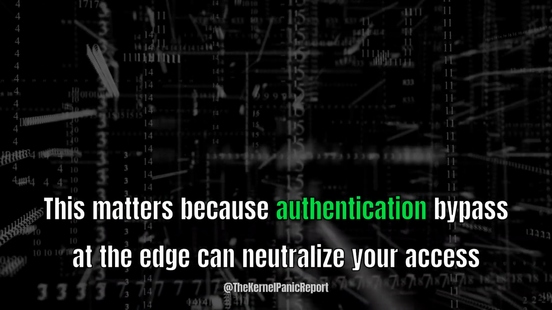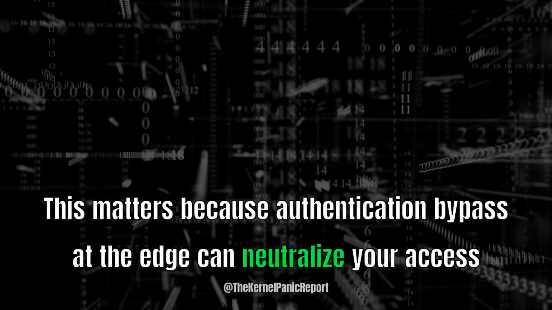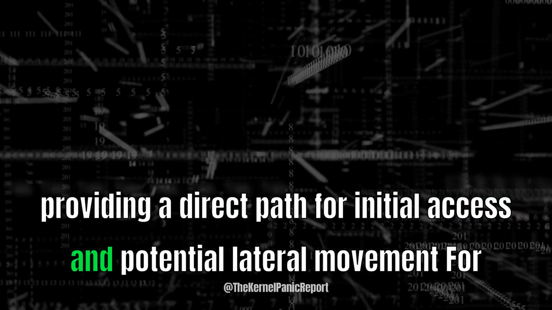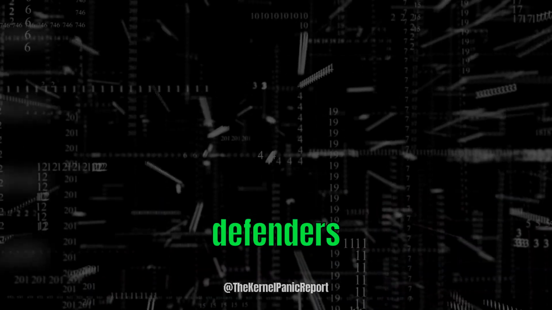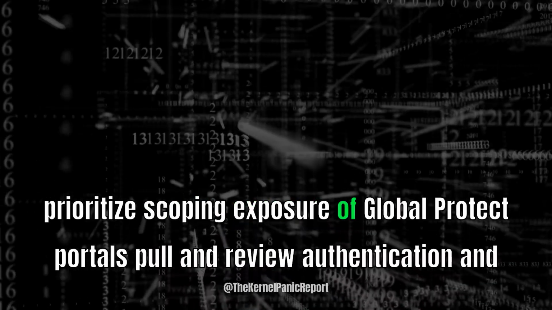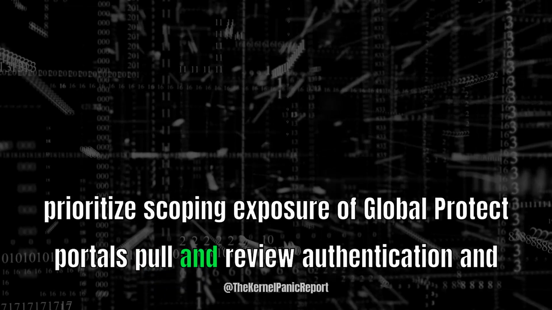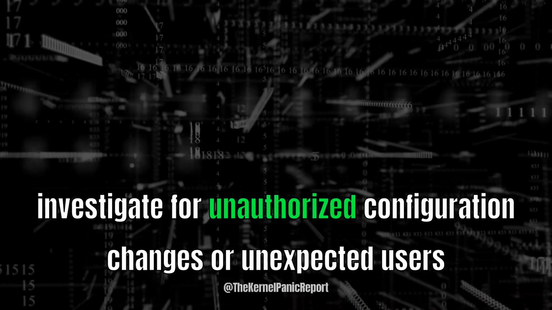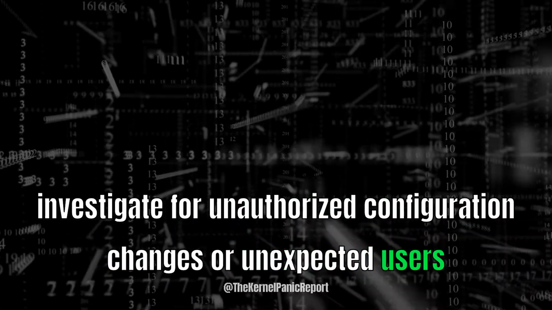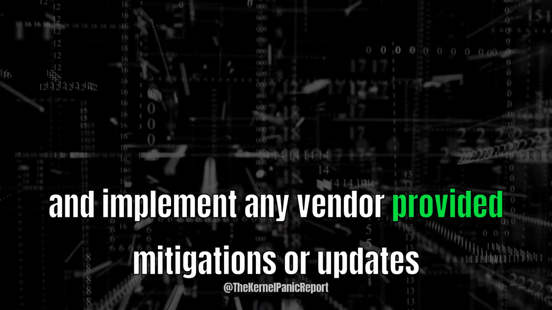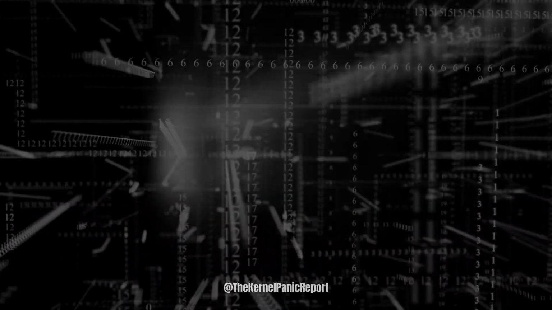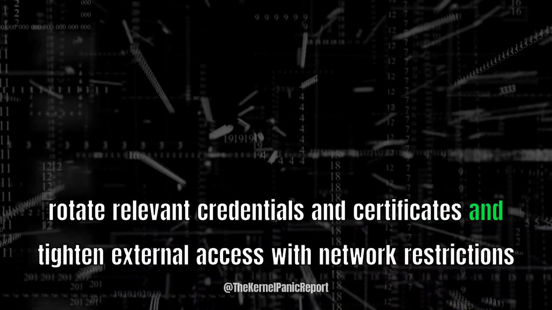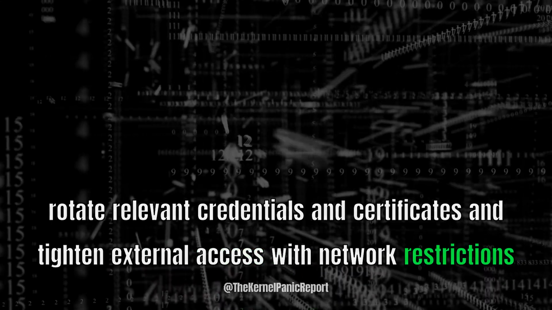This matters because authentication bypass at the edge can neutralize your access controls, providing a direct path for initial access and potential lateral movement. For defenders, prioritize scoping exposure of GlobalProtect portals, pull and review authentication and admin logs for anomalies, investigate for unauthorized configuration changes or unexpected users, and implement any vendor-provided mitigations or updates. If you find signs of access, rotate relevant credentials and certificates, and tighten external access with network restrictions while you investigate.